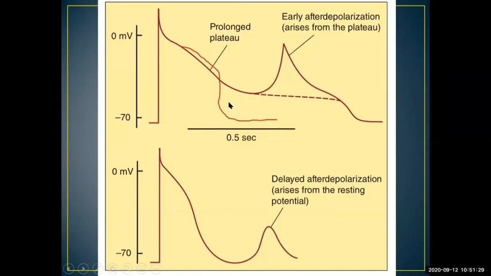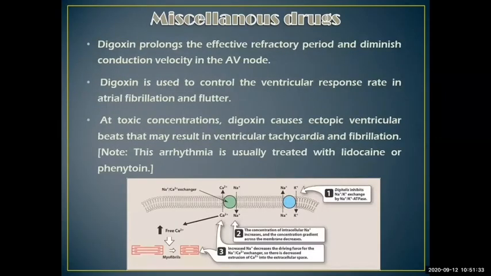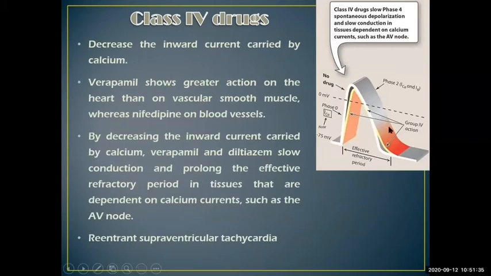As you can observe, calcium channel blockers like verapamil and diltiazem affect the AV nodal impulses, not the cardiac action potential. By decreasing the inward current carried by calcium, verapamil and diltiazem slow the conduction and prolong the effective refractory period in tissues that are dependent on calcium current, such as the AV node. As we just discussed, it is used for reentrant supraventricular tachycardia.